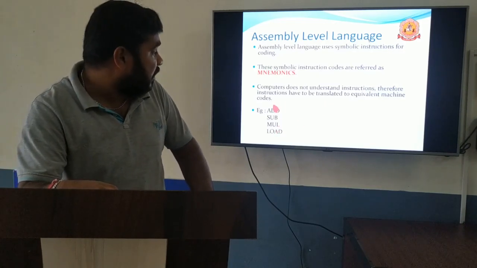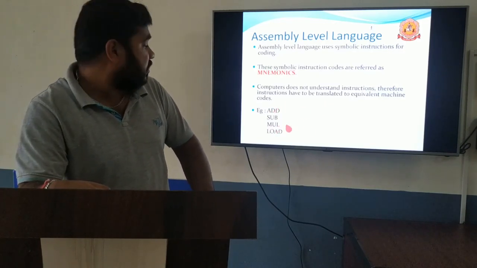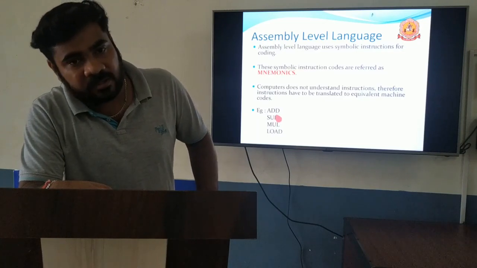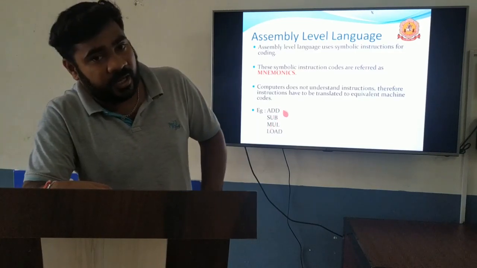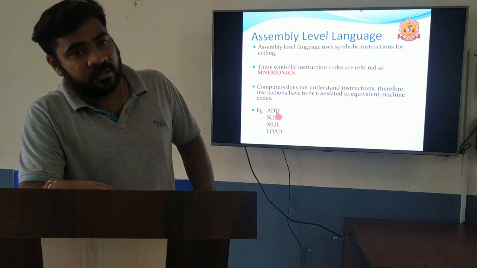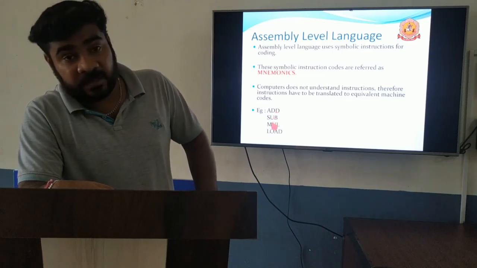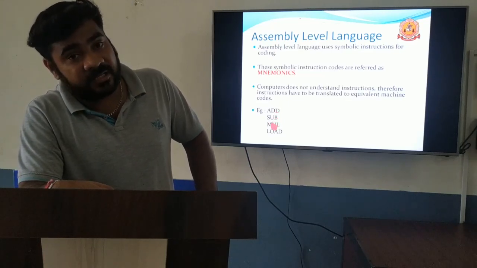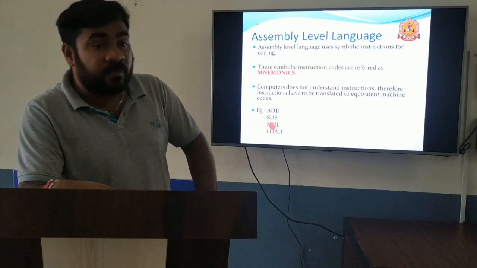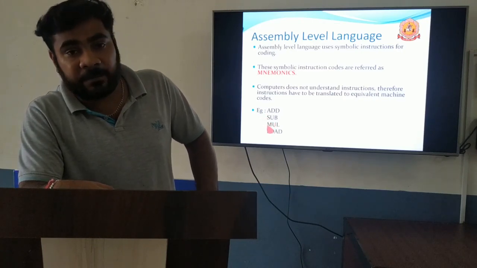Some examples of mnemonics: if you want to add two numbers, you use ADD. Add is one symbol. The next one: if you want to subtract two numbers, it is not subtract, it is SUB, S-U-B. If you want to multiply two numbers, it is not multiplication or multiply, it is M-U-L.